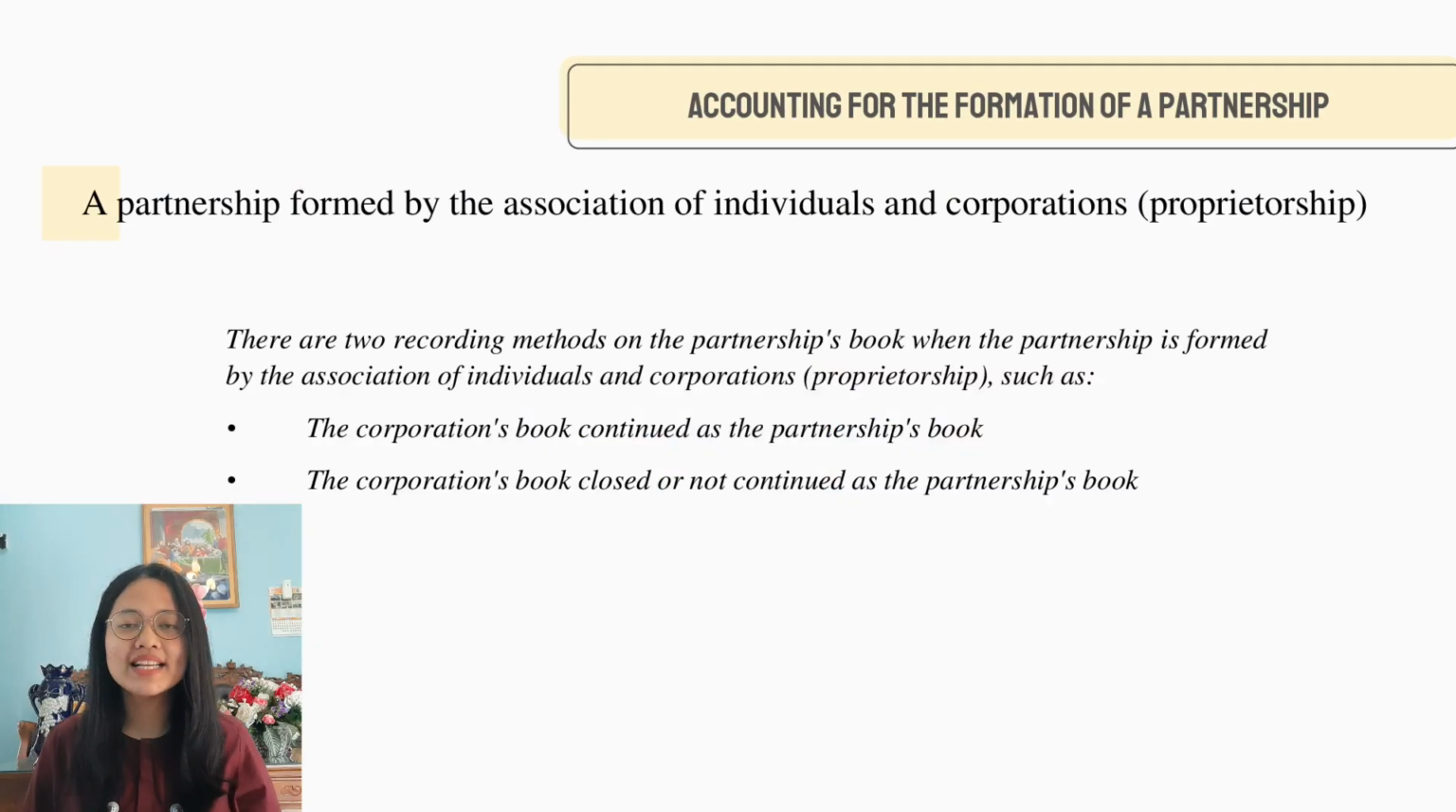Second, a partnership formed by the association of individuals and corporations or proprietorship. In this type, there are 2 methods of recording a partnership's book: the corporation's book continues as the partnership's book, and the corporation's book closes or does not continue as the partnership's book.